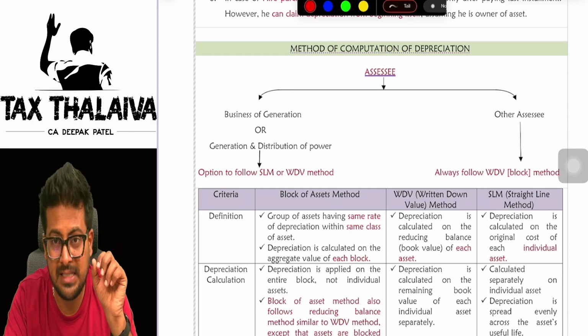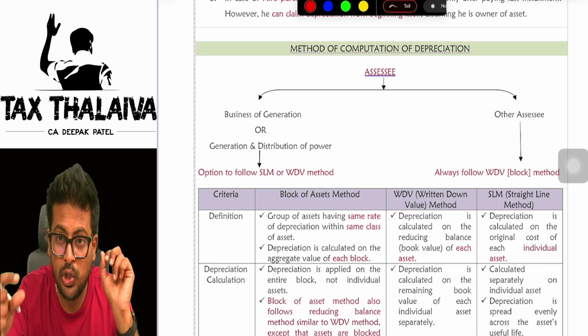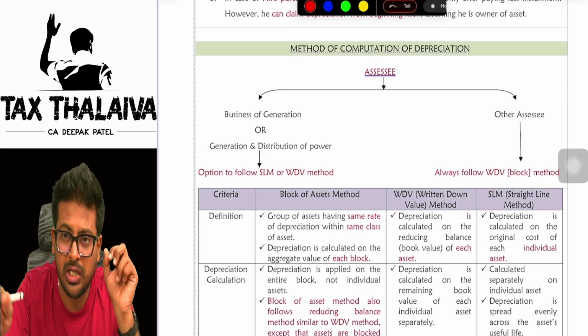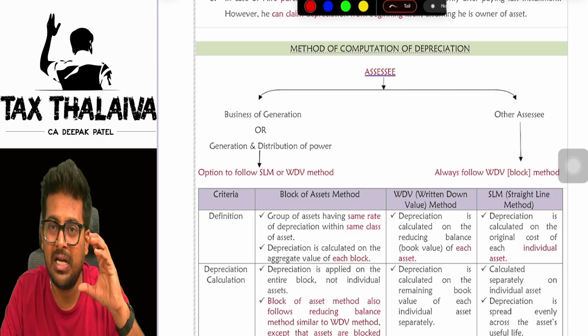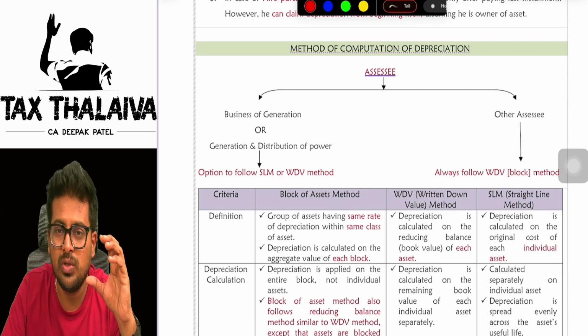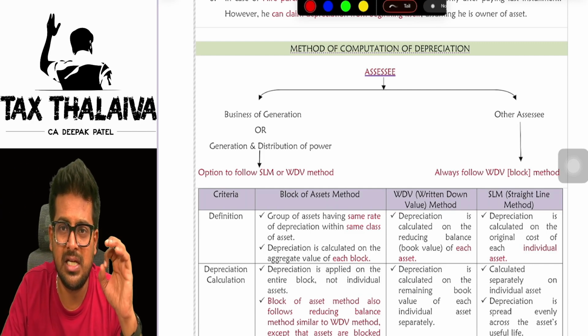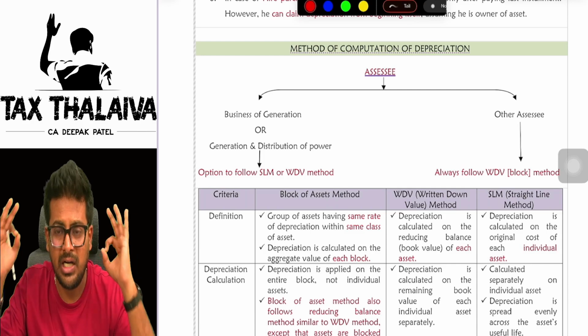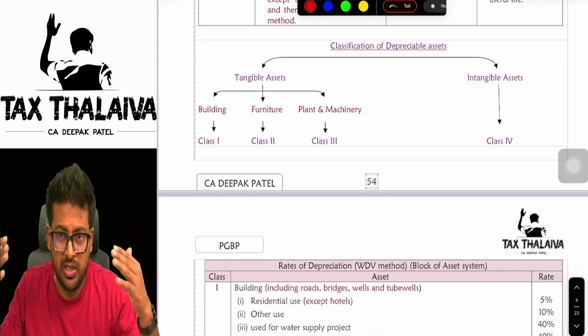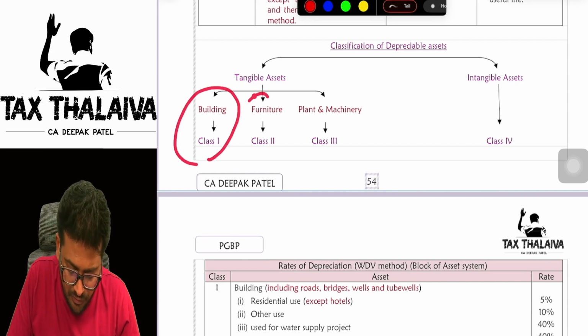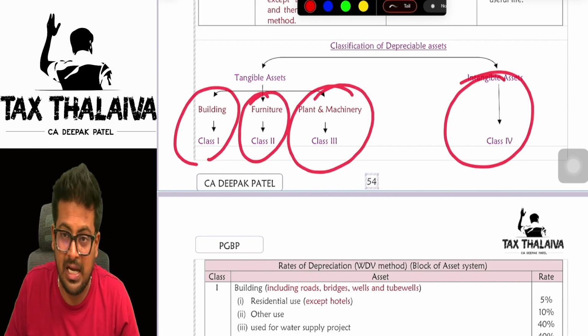But you will compute the depreciation under the WDV method only. So for creating the block, you will see same class, same rate of depreciation, and then you will create block. But the method you will use for calculating the depreciation will be WDV method only. Next. So just now I told you there are different classes of assets. So there are four classes.